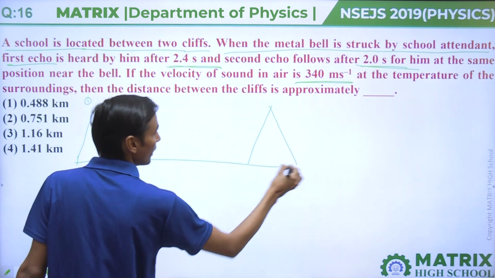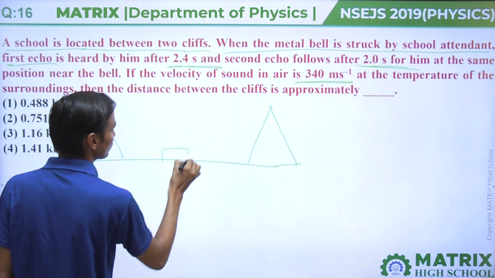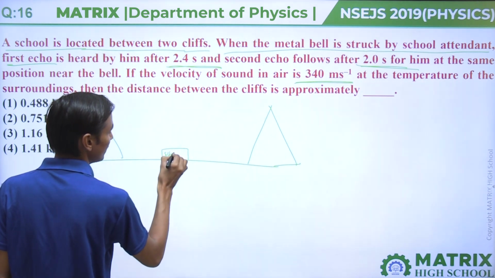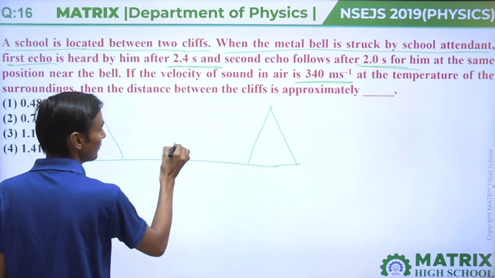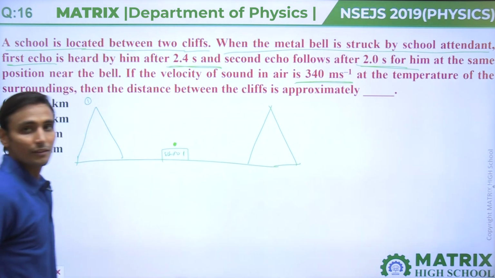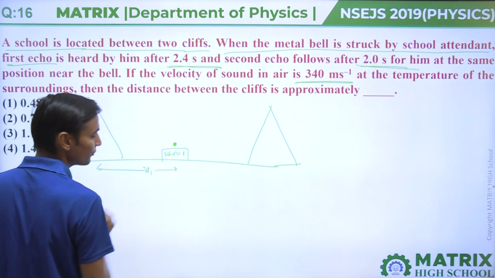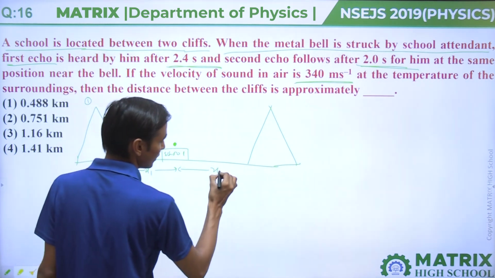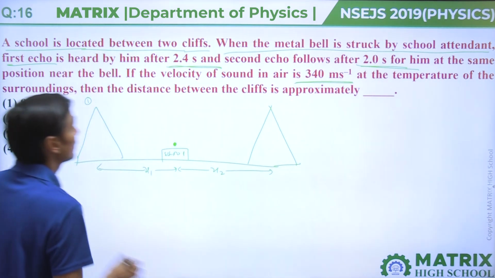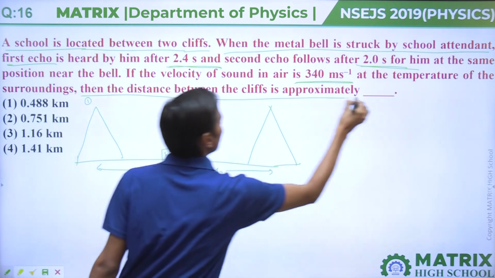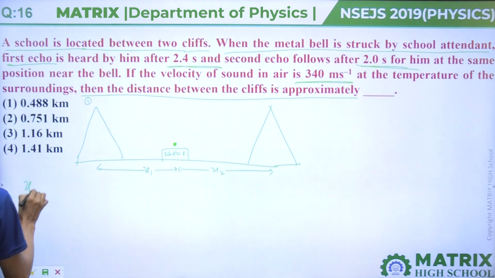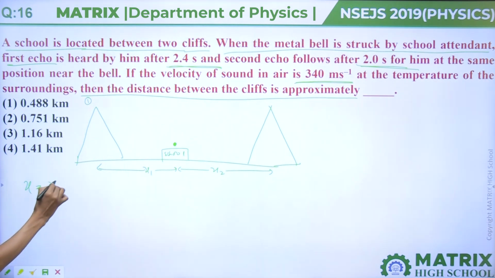We can draw this situation: this is cliff 1 and this is cliff 2, and in between them there is a school, and here the metal bell is struck. Let us assume the distance between the school and cliff 1 is x1 and the distance between the school and cliff 2 is x2. Then the distance between the cliffs is x equal to x1 plus x2. That means we have to find x1 and x2.